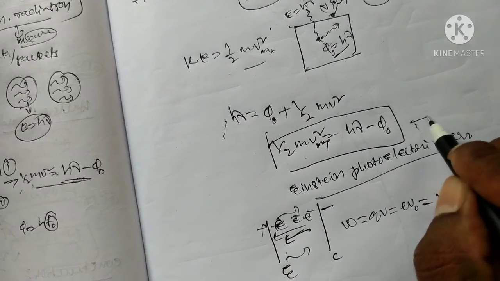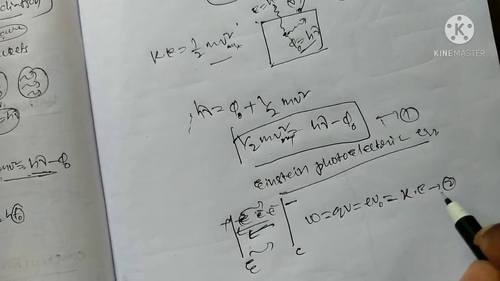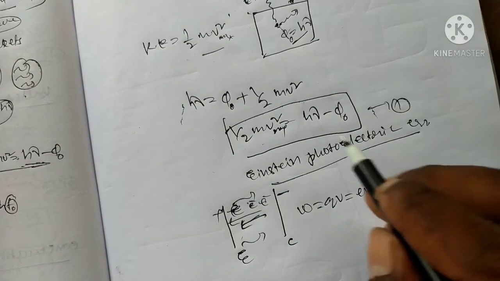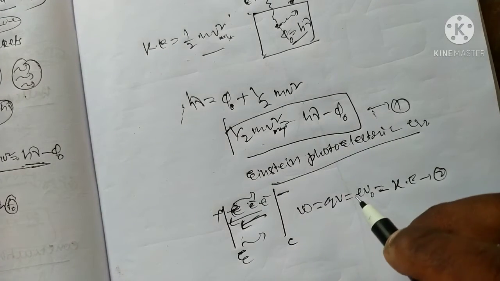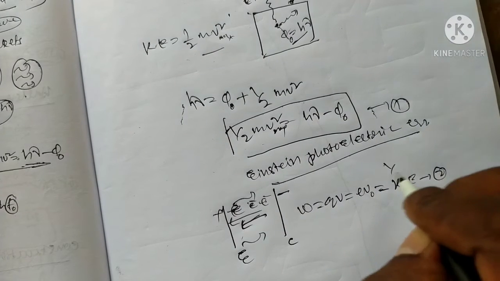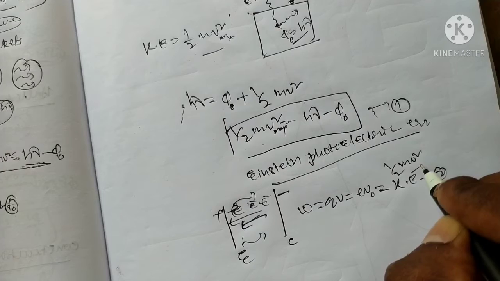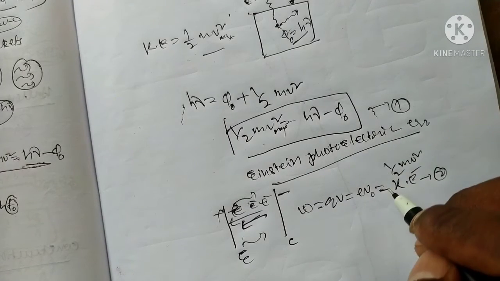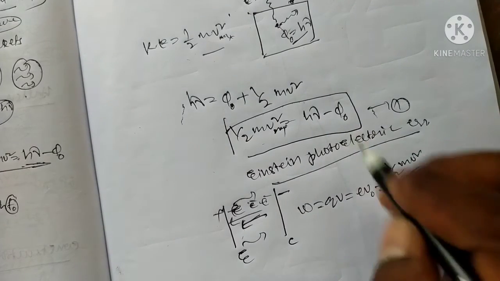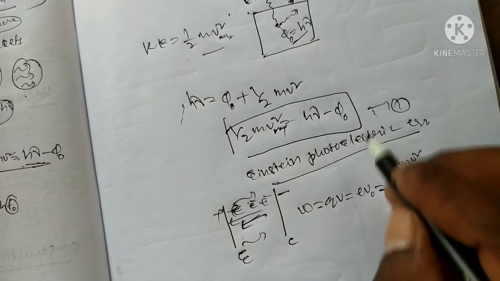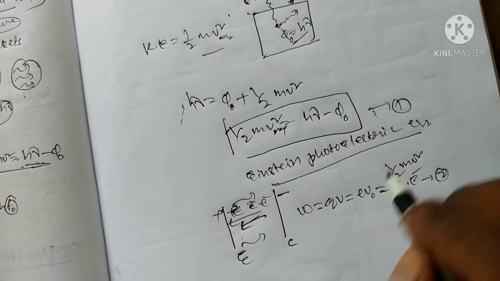This is equation number 1, and this is equation number 2. Compare equation number 1 with equation number 2. The kinetic energy is half mv squared, which is the particle nature, while the other comes from the wave nature. We can compare both equations.